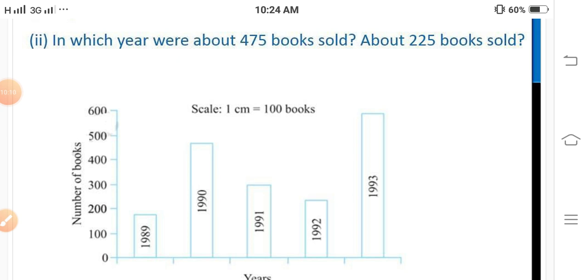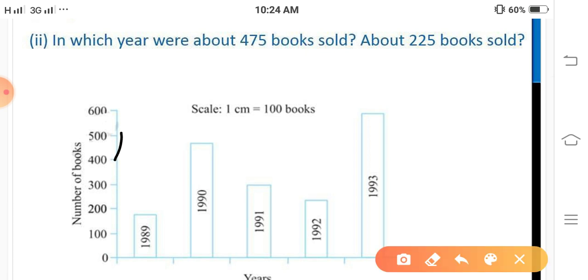Were about 475 books sold and about 225 books sold. Students, 475. See, this is the range of 400 to 500, and in this range this bar graph lies. So in the year 1990, 475 books were sold.